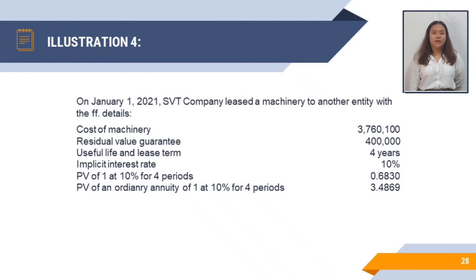Present value of 1 at 10% for 4 periods is equal to 0.6830. And present value of an ordinary annuity of 1 at 10% for 4 periods is equal to 3.4869. Note that the annual rental is payable in advance on January 1 of each year starting January 1st, 2021. Since the residual value is guaranteed, the machinery shall revert to the lessor at the end of the lease term.